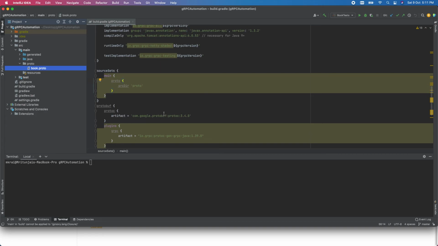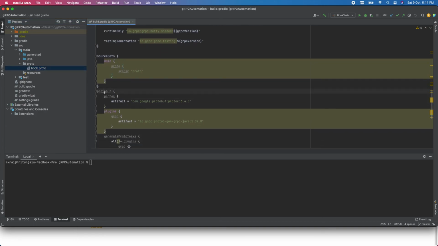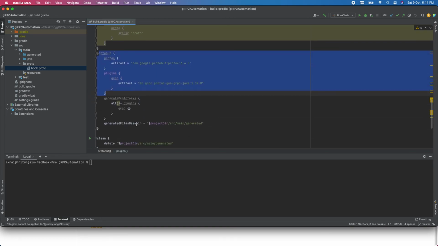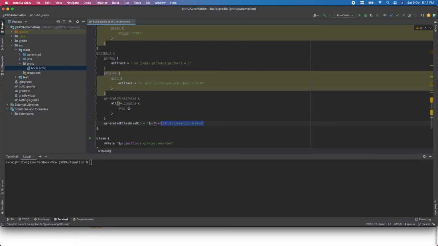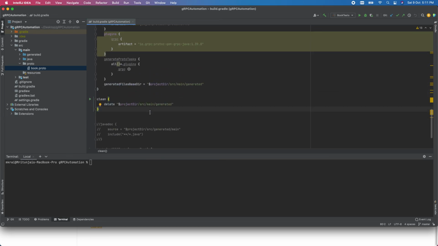And now again coming to this protobuf. Once we compile, in these sections we are defining where the stubs files will be generated. This is the folder structure which I have provided here: project directory, source, main, and generated. Under this, my code will be generated. And this is just a clean task, just to clean it. So that's all I have.